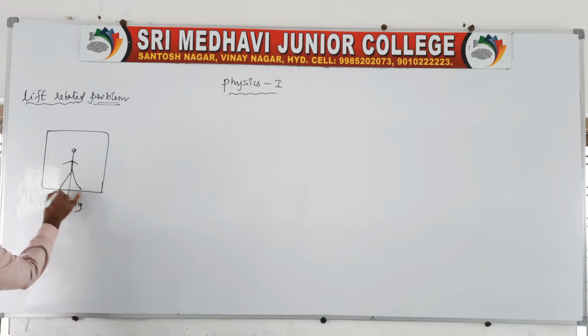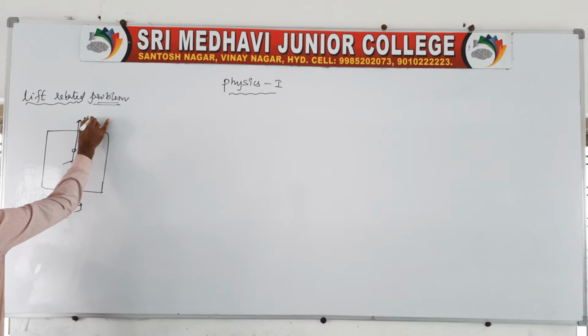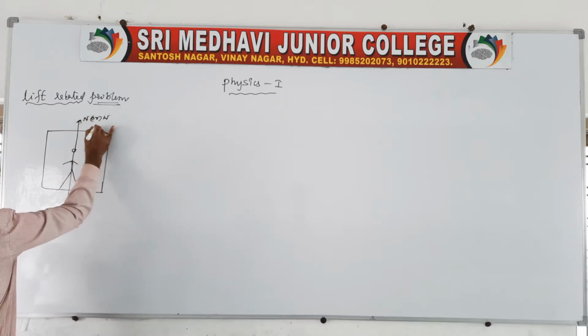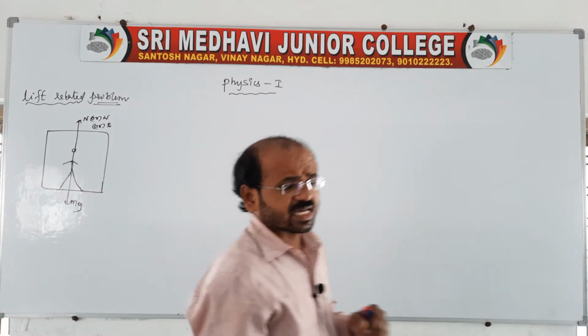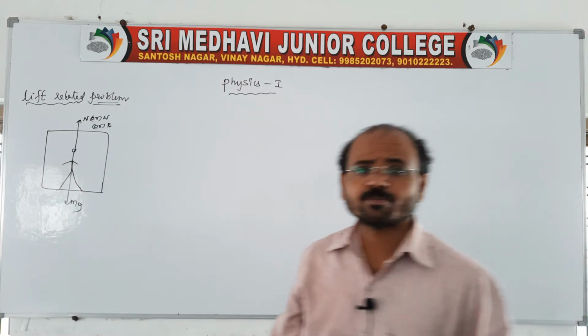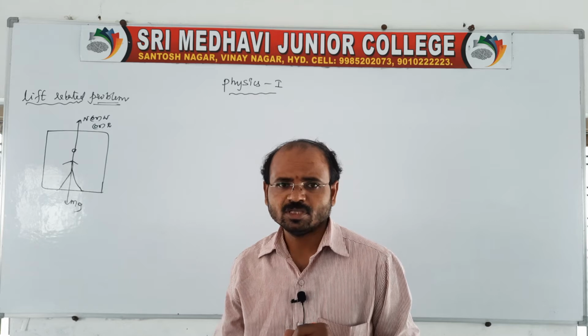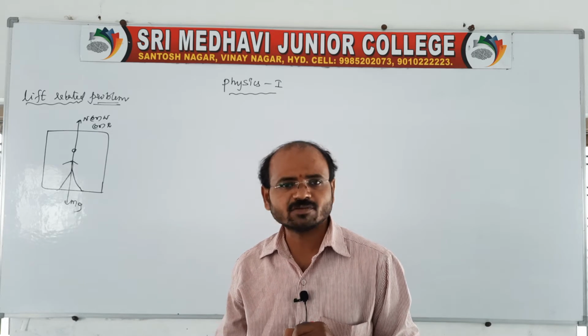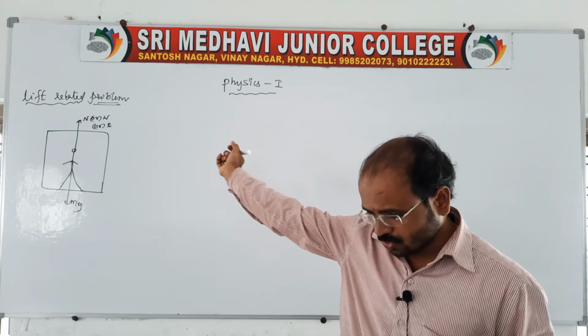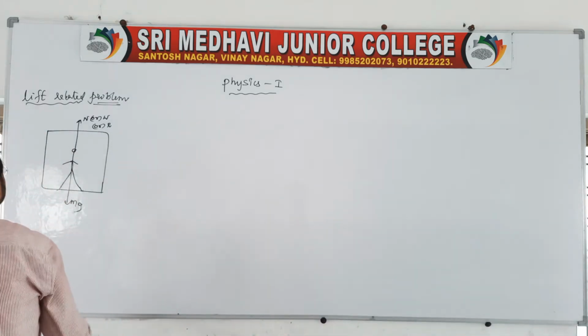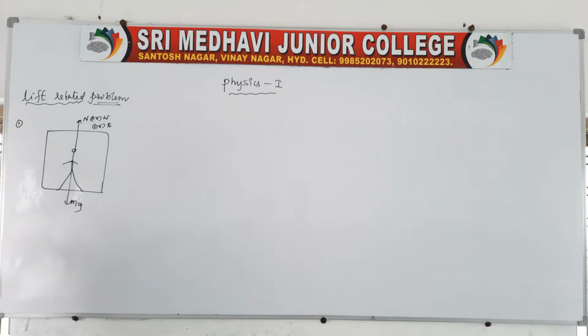That acts towards the platform of the weighing machine, therefore the weighing machine also applies an equal and opposite force, which we can call normal, or apparent, or reactional force, acting vertically upward. The floor applies the equal and opposite force that we call the normal or reactional force. In the previous class I told you very clearly about the apparent or normal force.